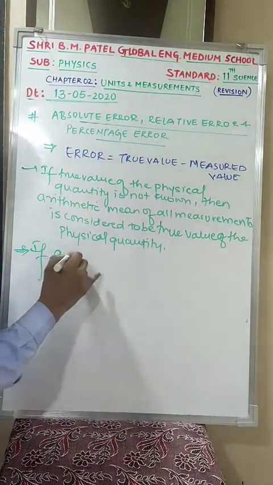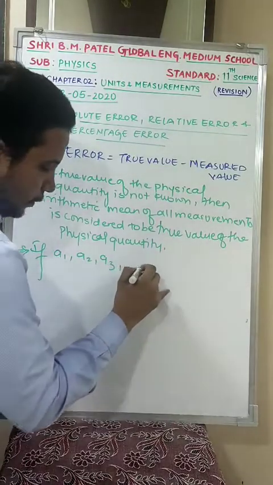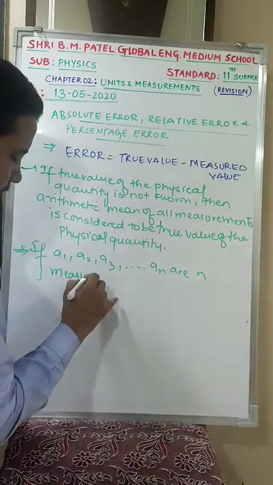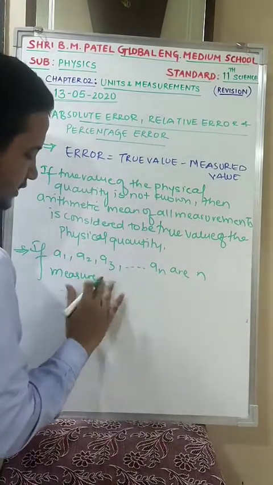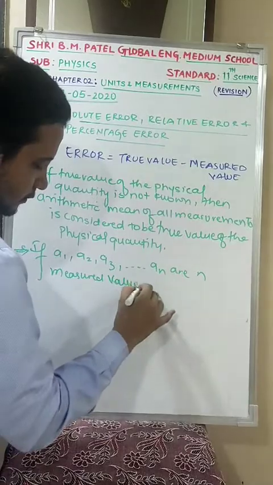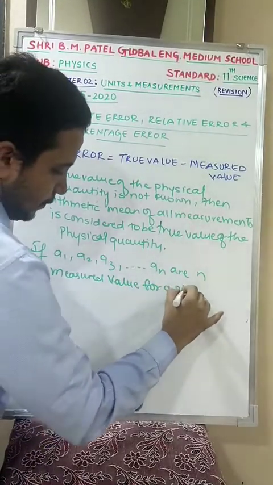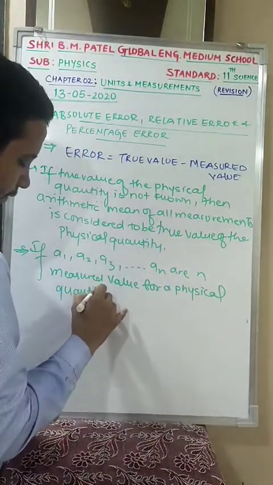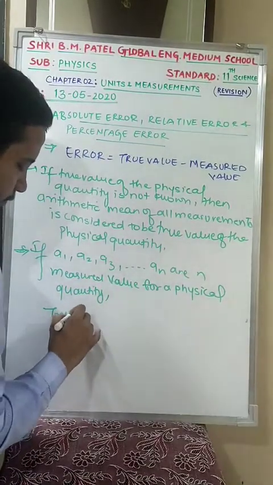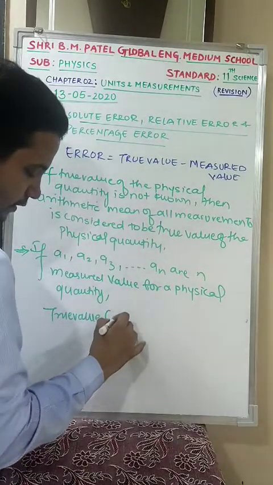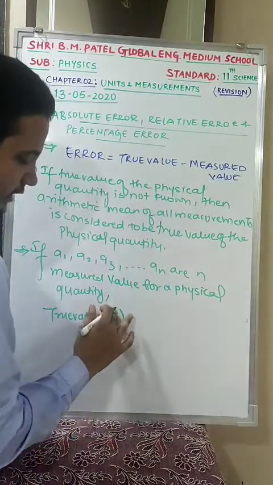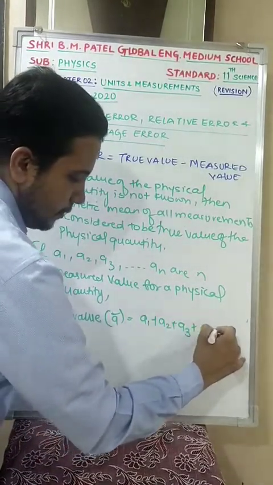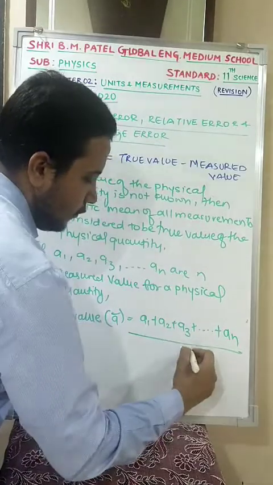If a1, a2, a3 up to an are n measured values for a physical quantity, then you can say that its true value is nothing but a bar. Arithmetic mean means the sum of the observations divided by the total number of observations.